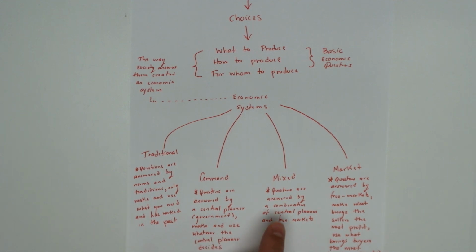Then finally, we have a mixed economy, which employs both some concepts of the free market and some concepts of a command economy. So you're going to have some markets where the things being created are determined by the interaction between buyers and sellers. And then you're going to have some other markets where the things that are being produced are going to be determined by a central planner. And you mix both together, that's a mixed economy.